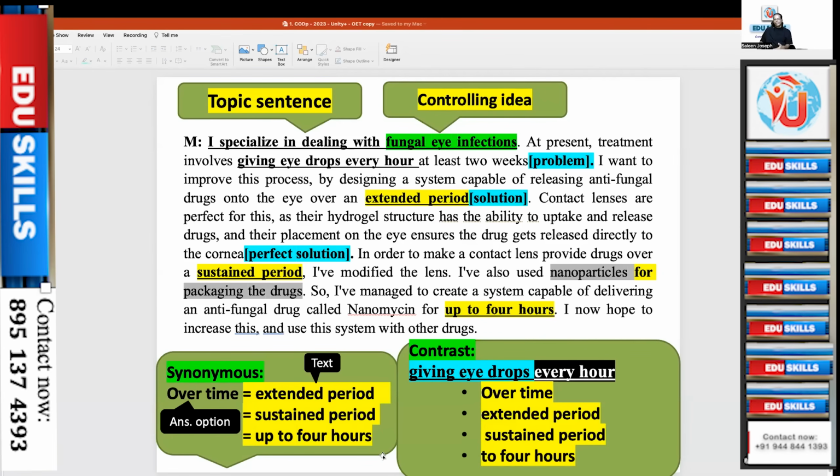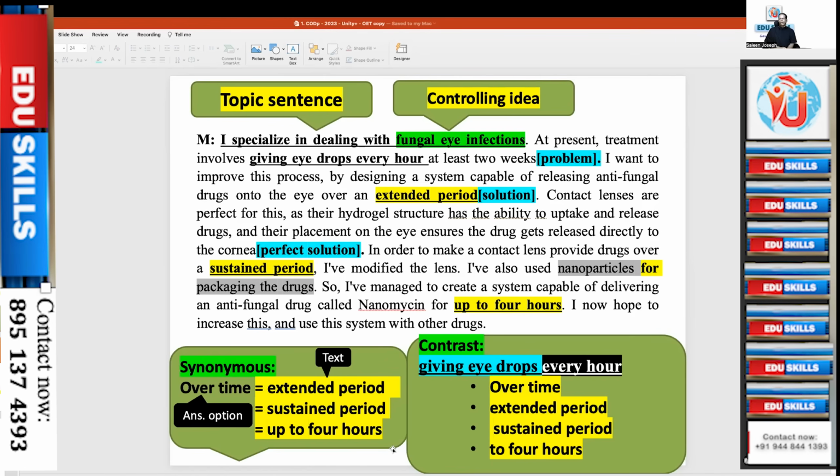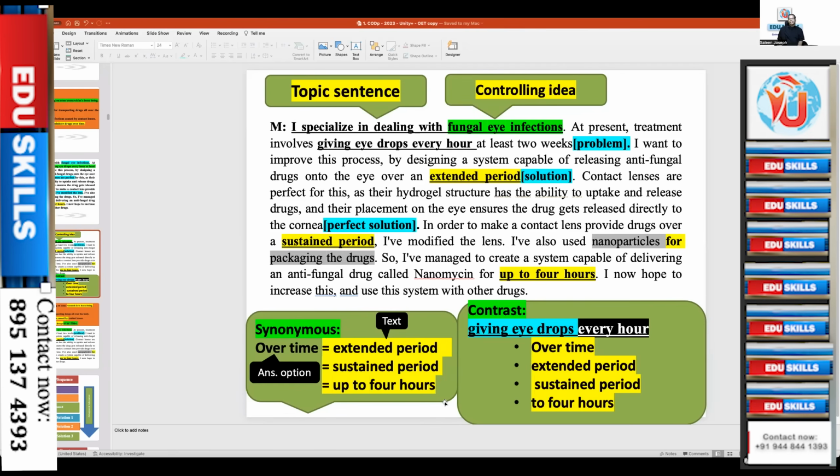If you have attended my previous sessions, you know the key concept will be repeated in the paragraph. And even in your writing, identifying the key issues, the main issue will be repeatedly used in the case notes. Here as well, over time is repeatedly used as extended period, sustained period, up to 4 hours. This is synonymous language. And contrast is used here: giving eye drops every hour. Every hour contrasts with over time, extended period, sustained period. So there is a contrast between the problem and the solution. Hope you get me right.